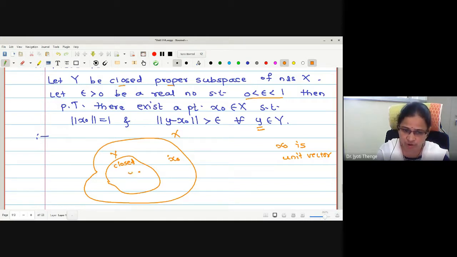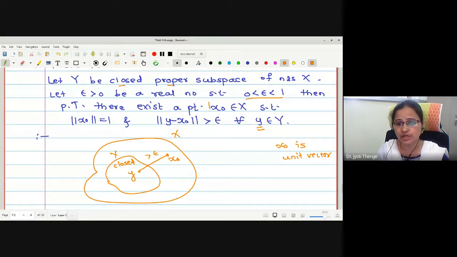Suppose this is my small y, an arbitrary element in Y. Then the distance, let me just take the norm by shortest distance, for the sake of showing the result. The norm of y minus x naught, that is the distance between y and x naught, is greater than epsilon. This is what we wanted to show.